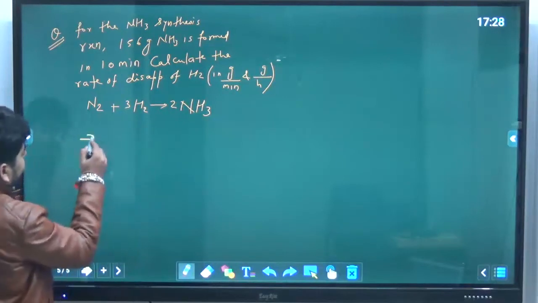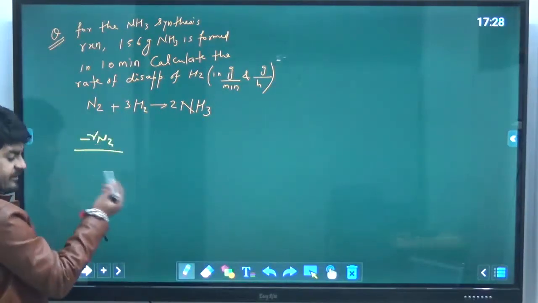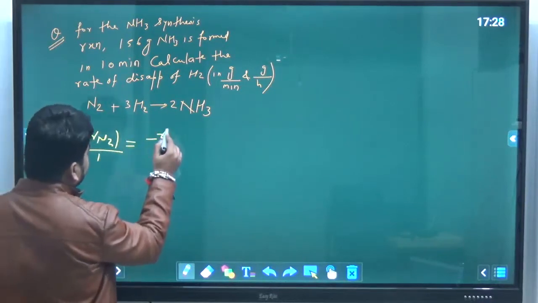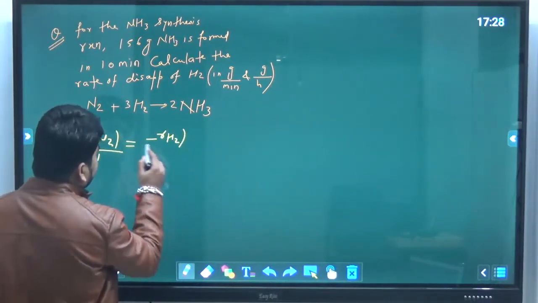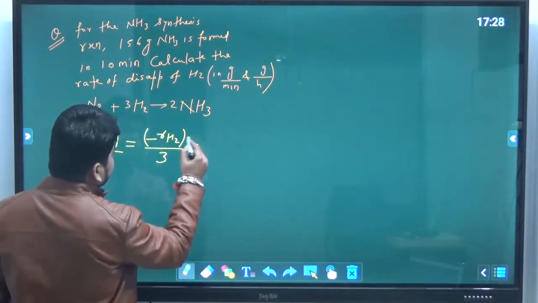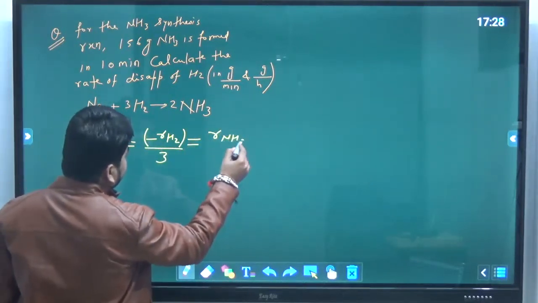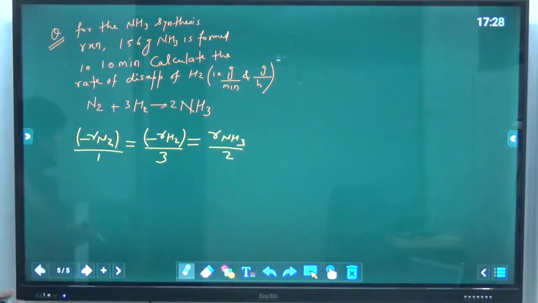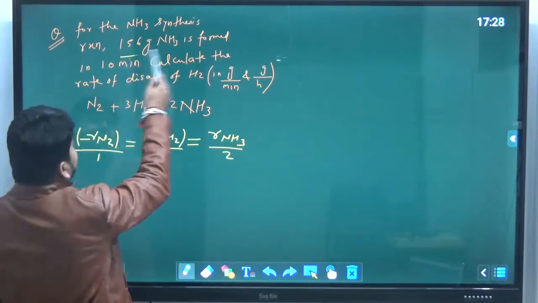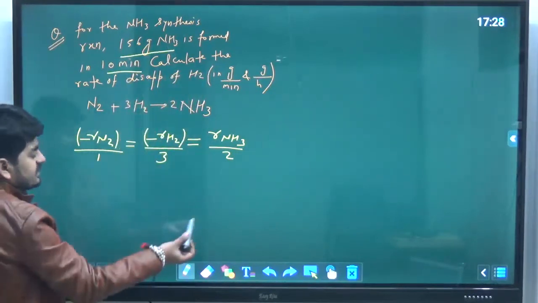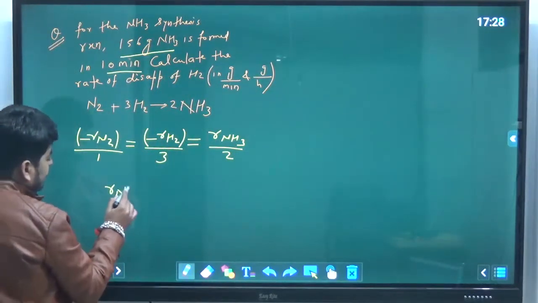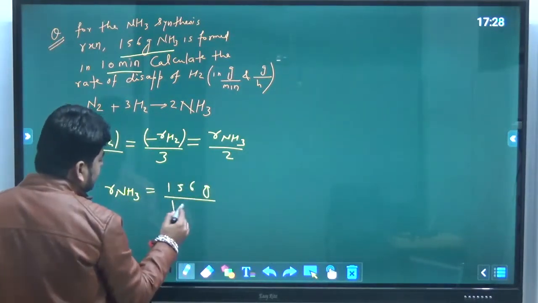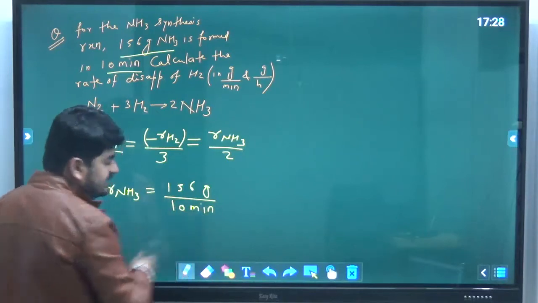So here, if we write the relative rates of reaction, we can write it like minus RN2 upon 1 equal to minus RH2 upon 3 is equal to RNH3 upon 2. Okay, it is given that 156 gram ammonia is formed in 10 minutes. So RNH3 is 156 gram ammonia per unit time, that is 10 minutes.